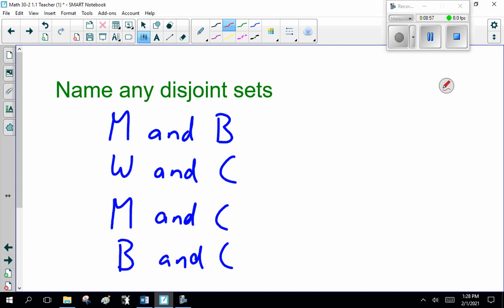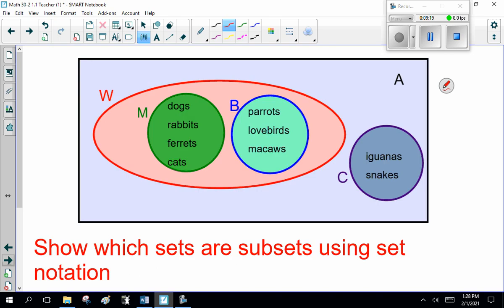And somebody will usually go, Mr. Sutton, can we write bird and mammal? Does it have to be mammal first? No. What you're saying here is these two sets are separate, disjointed, not connected, no overlap, nothing in common. Doesn't really matter which way you write them. Okay?